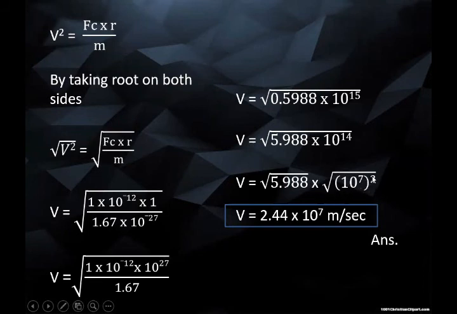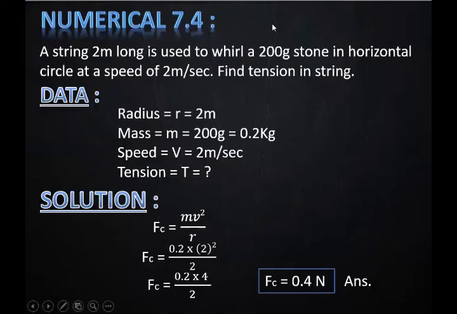in bracket square. Here you can write this value like this, because when you multiply 7 into 2, you will get 14. Now we will solve. V is equal to 2.44 × 10^7 meter per second. This is the final answer. When you open the root, you will find 10^7. This is the answer. Now students, take a screenshot of this slide and move to the second one.